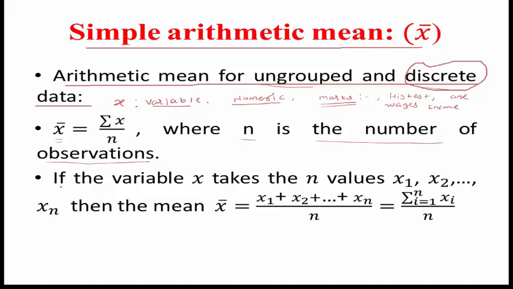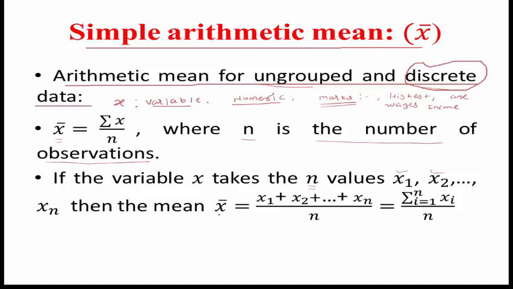In another way, suppose the variable x takes n values, x1, x2, up to xn. If n is equal to 100, then 100 observations are given.